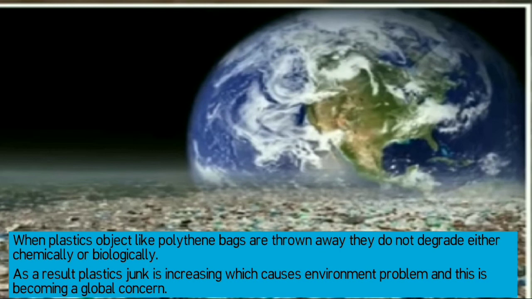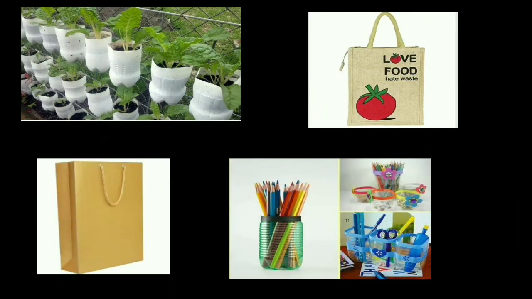Therefore, to save the environment, we should reduce the use of plastic whenever it is possible. For example, instead of using plastic bags, we can use cloth, paper or jute bags for shopping. And we should reuse some plastic containers whenever it is possible. For example, empty bottles and jars can be used for keeping other items in the home and kitchen.